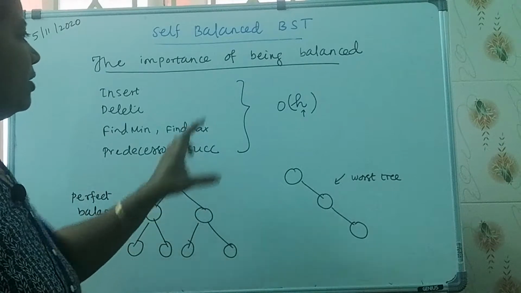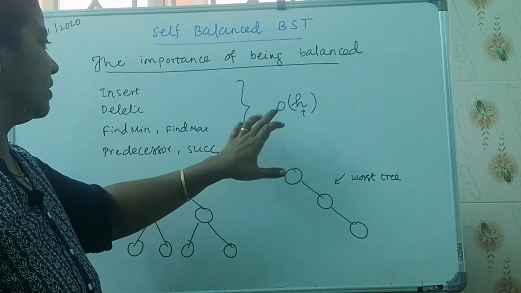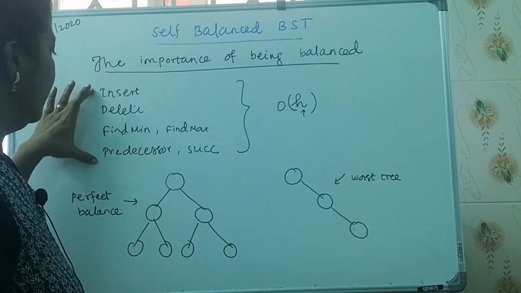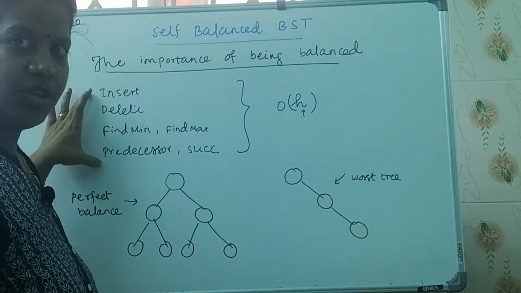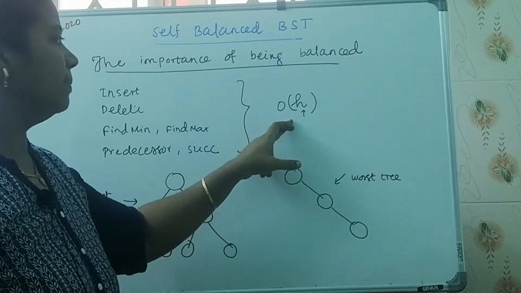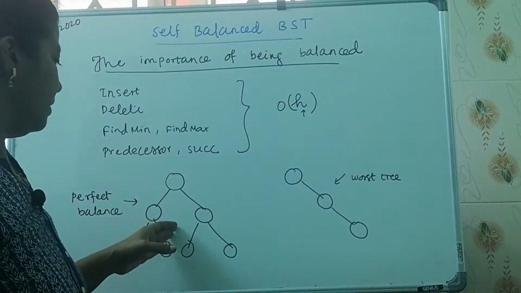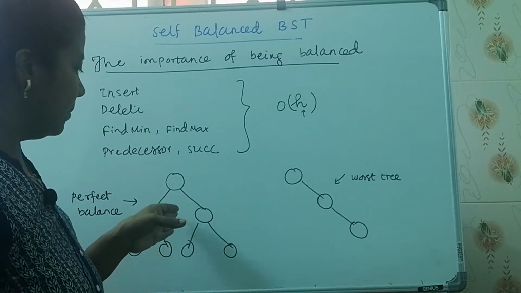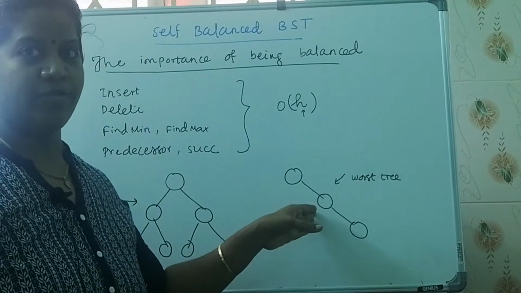Since all the operations of the binary search tree depend on the height of the tree, the height of the tree varies between log n, where n is the number of nodes, and order of n.